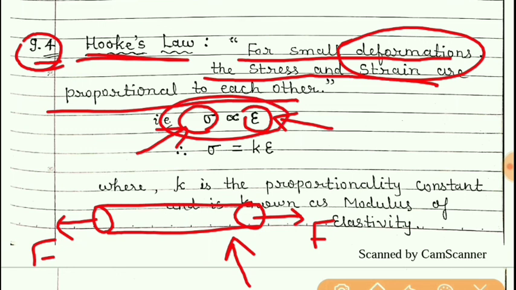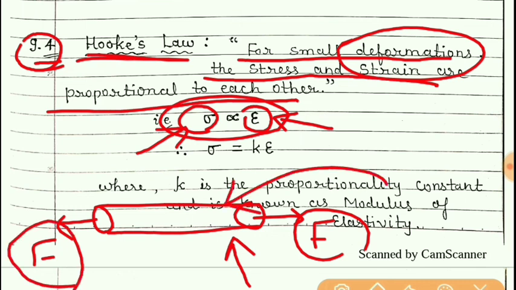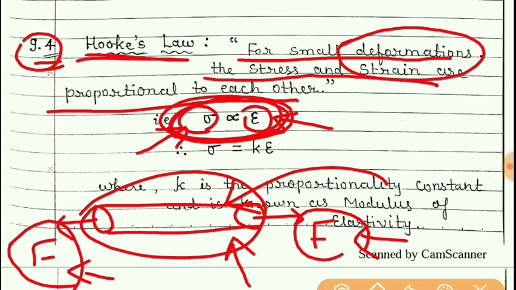But if the forces applied are very large, then this change in length will also be very large. In that case, this relation cannot be applied because the deformation will be very large. And due to that, when the forces are removed, this object may not come to its original shape and size.